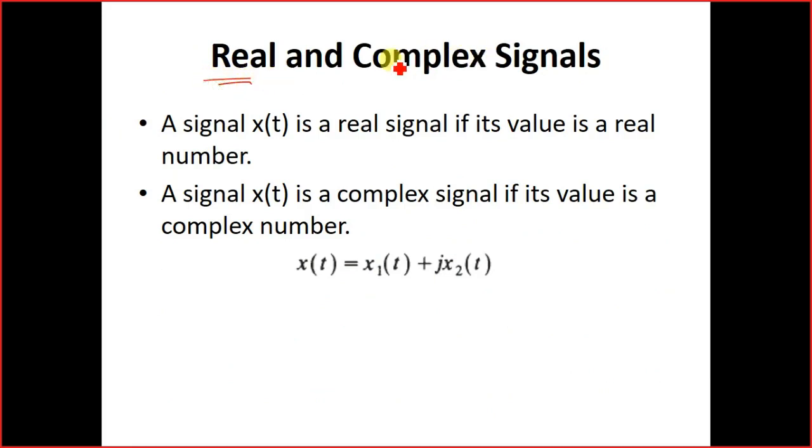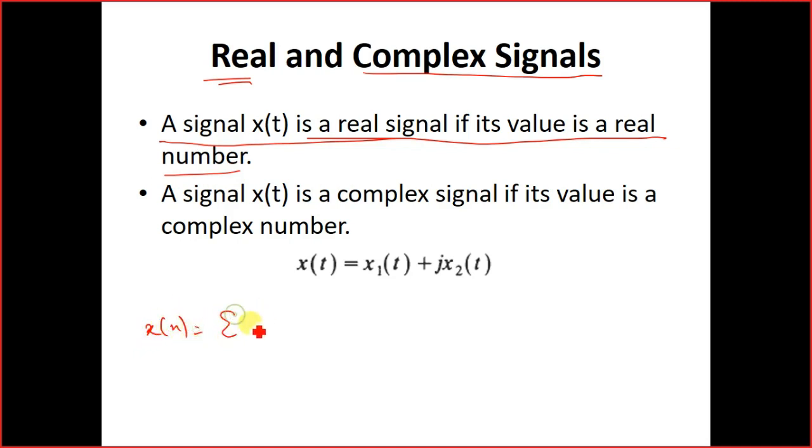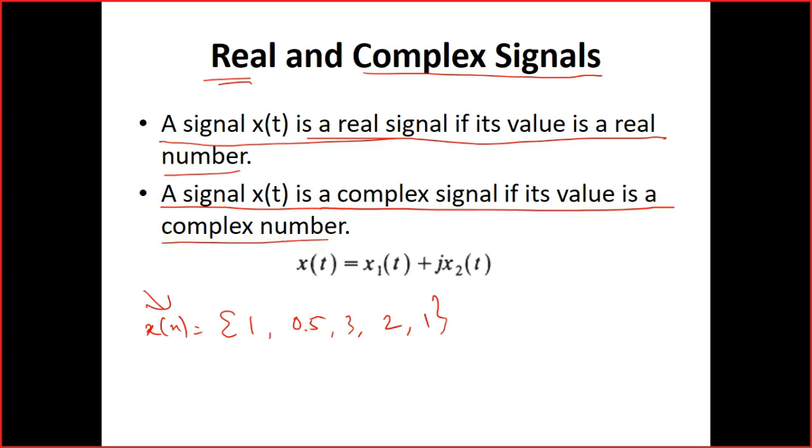Real signals and complex signals. Okay. A signal x(t) is a real signal if its value is a real number. Say for example, we have talked about various signals. In this, we are having some real numbers. So this is a real signal. On the contrary, a signal x(t) is a complex signal if its value is a complex number.